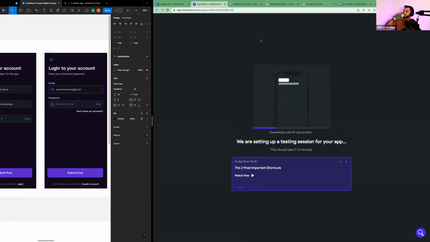Then I'm going to go back to my test mode editor. I'm going to hit instant reload. And this is just going to take all your changes like this in a second. This is a game changer too. I used to wait minutes to rerun my code, if not an hour sometimes, to rerun my code and see it update in real time.